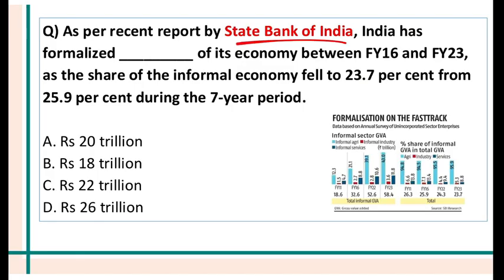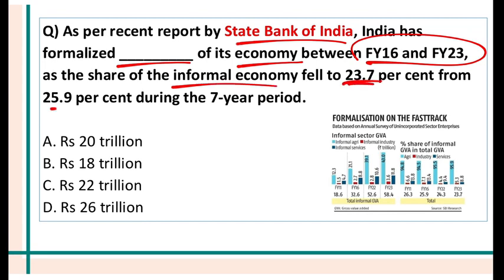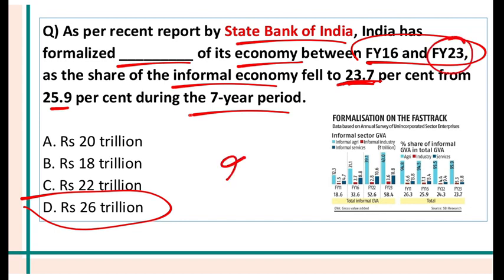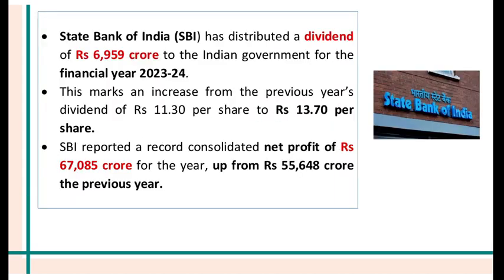As per a report by State Bank of India, India has formalized what percent of its economy between financial year 16 and financial year 23, as the share of the informal economy fell to 23.7% from 25.9% during the 7-year period. So according to the SBI report, India has formalized $26 trillion worth of its economy in these 7 years. And what is the informal economy in India? Informal economy in India at the end of the financial year 23 is 23.7%. So this is a big statement from SBI.